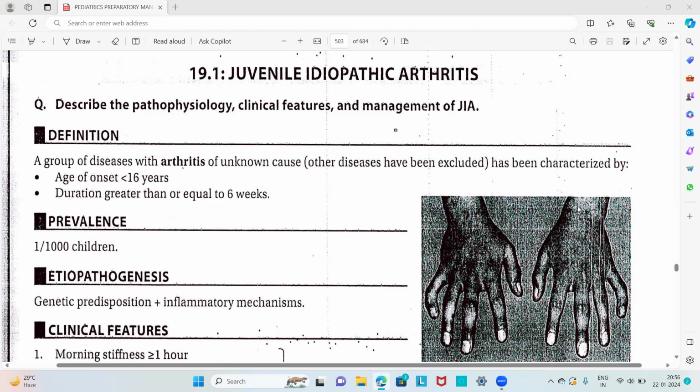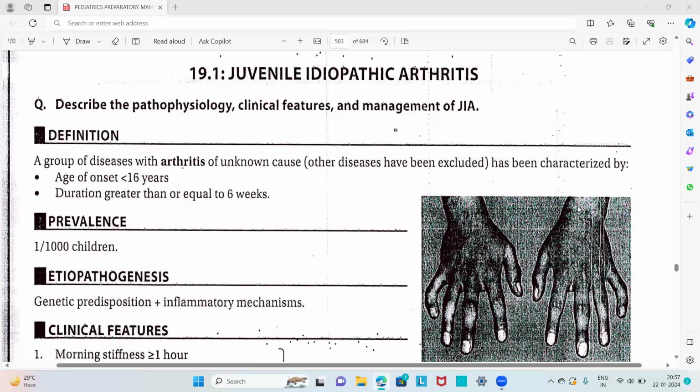The most commonly asked questions from this area are about Kawasaki disease, four clinical findings in Henoch-Schonlein purpura, and diagnosis of systemic onset juvenile rheumatoid arthritis. Another question is regarding classification of juvenile idiopathic arthritis.